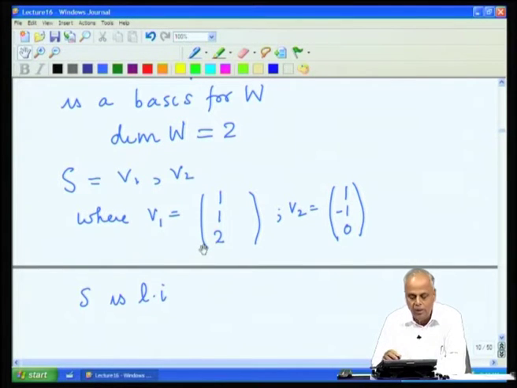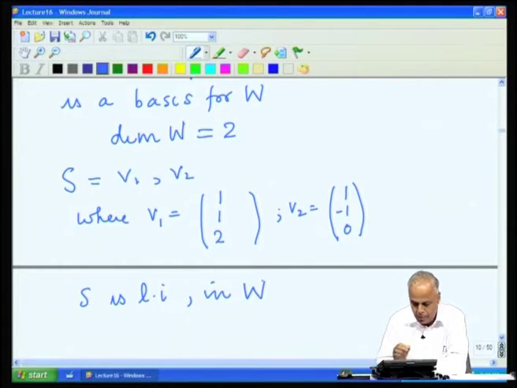Similarly, we cannot get V1 as a linear combination of V2, and therefore, V1 and V2 are linearly independent, and these are vectors in W, because V1 is obtained by taking alpha equal to 1, beta equal to 1, and V2 is obtained by taking alpha equal to 1 and beta equal to -1.